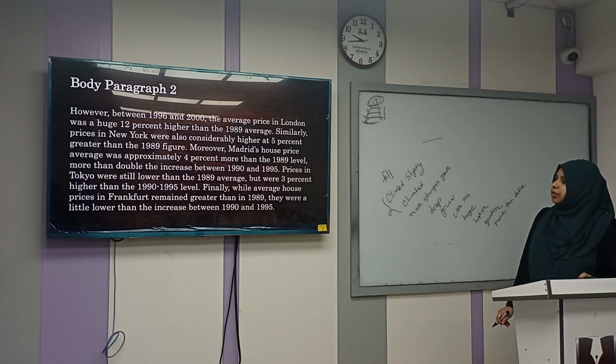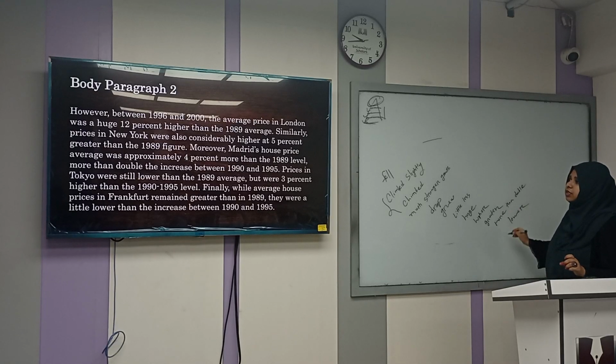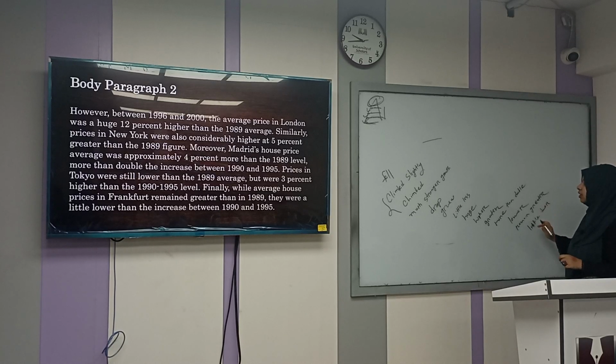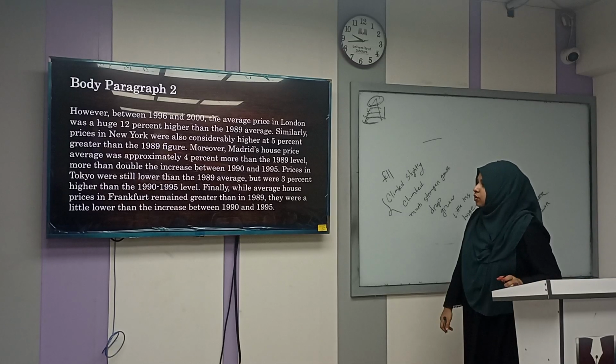The increase between other prices Tokyo still lower. Decrease. মোর দেন ডাবল বলতে তো ডাবল এর বেশি এরকম হচ্ছে অ্যাপ্রক্সিমেটলি মানে প্রায় দুইয়ের কাছে আমি ডিফারেন্সটা বুঝিয়ে দিচ্ছি, দুটো দিয়ে চালানো যাবে। ঠিক আছে? While average house price in Turkey remain greater. ঠিক আছে? Remain greater, they were little lower. This is little lower. ব্যবহার করেছিলেন এখানে। Little lower. Because these are the things they have used, lower than the increase between.